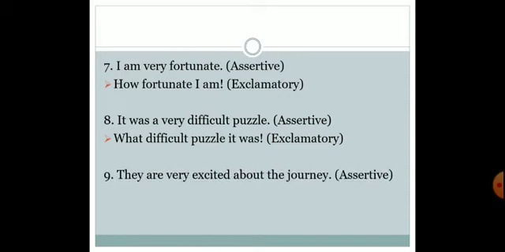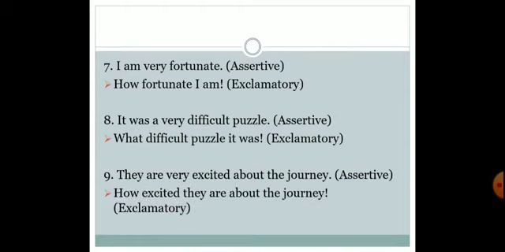Ninth one, they are very excited about the journey. And the exclamatory form would be how excited they are about the journey. Now always remember, whenever you change into exclamatory form, an exclamation mark should be there, otherwise your answer would be considered as incorrect.